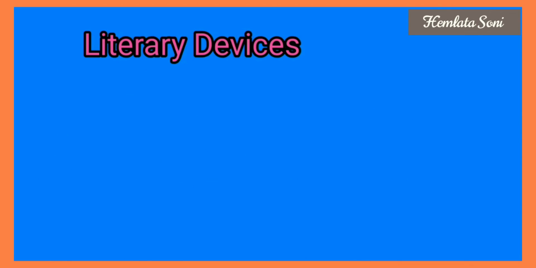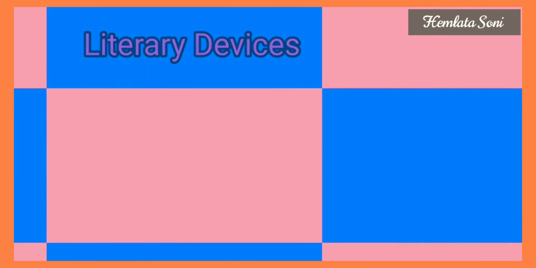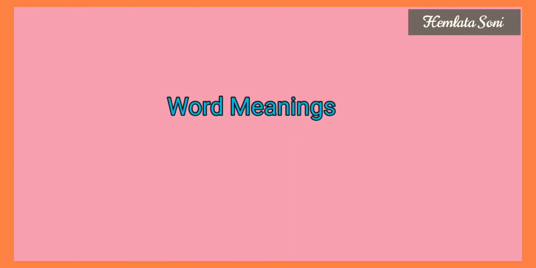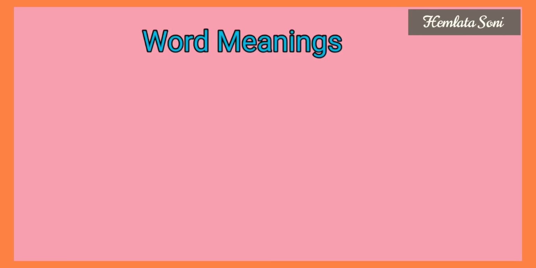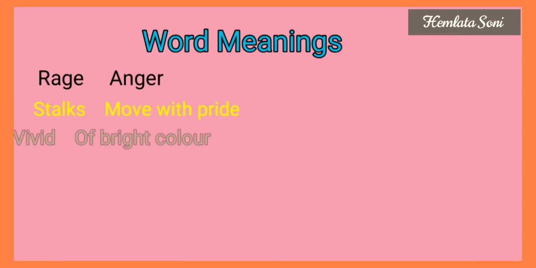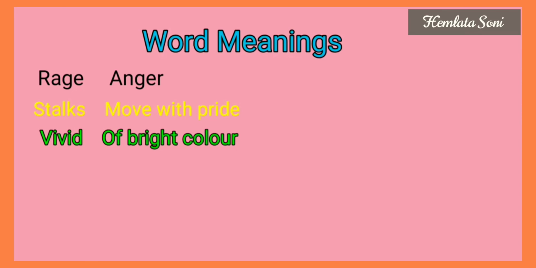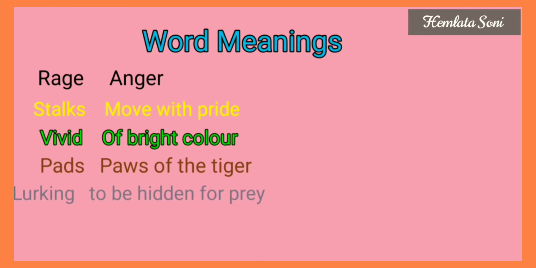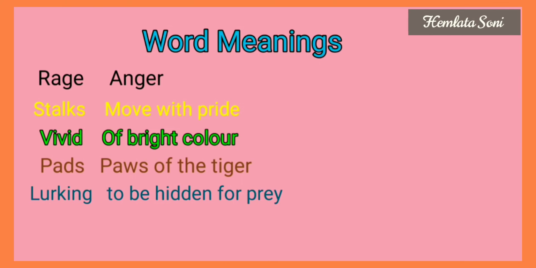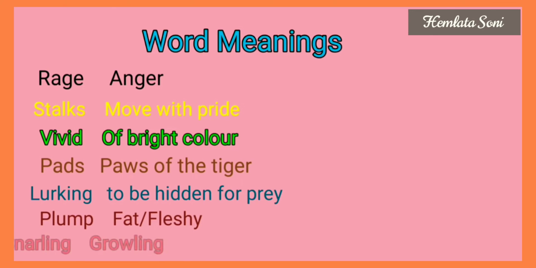So these were the literary devices that were used in this poem, and now I am giving you some word meanings also from this poem. Rage, anger. Stalks, move with pride. Vivid, of bright color. Pads, paws of a tiger. Lurking, to be hidden for prey. Plump, fat or fleshy. Snarling, growling. Listen to the sound. This is growling.